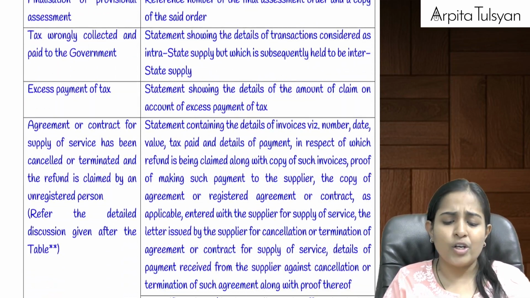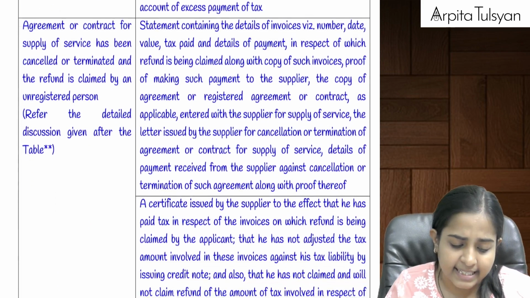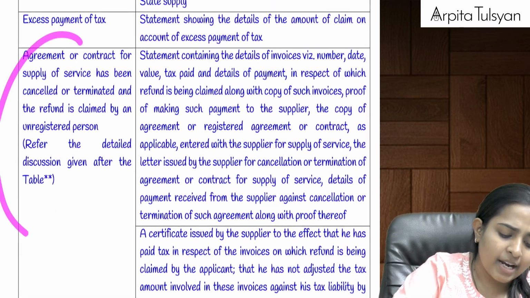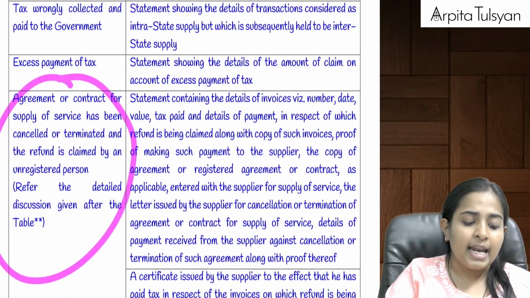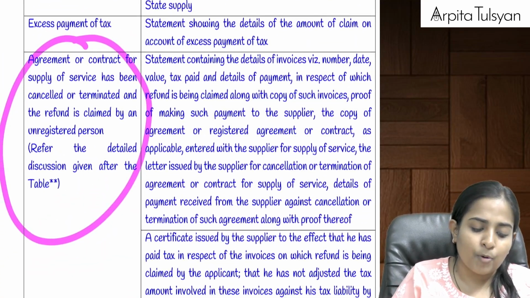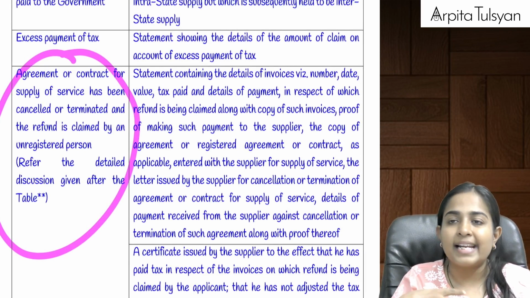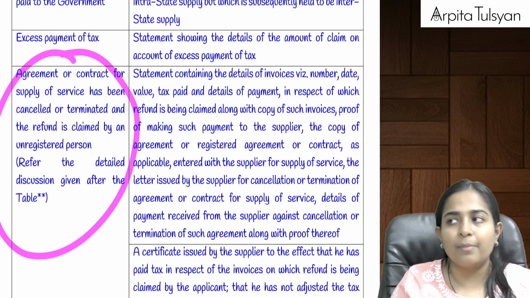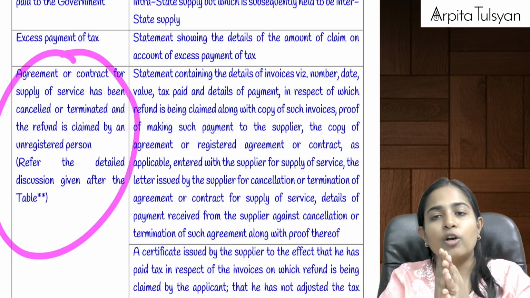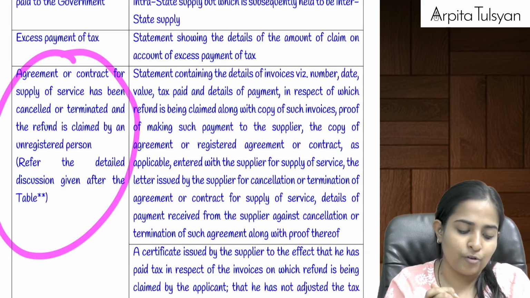Rest all you can just read, it is a one-time read thing. Normal certificates, normal statements, etc., you have to attach. And the next one I want to do with you specifically. Now here they are telling us that suppose there was an agreement or contract between two persons. Let's say a builder, and we have entered into a contract with the builder that I am going to pay you 1 crore rupees and you have to provide me a house property. You have to sell me a flat.